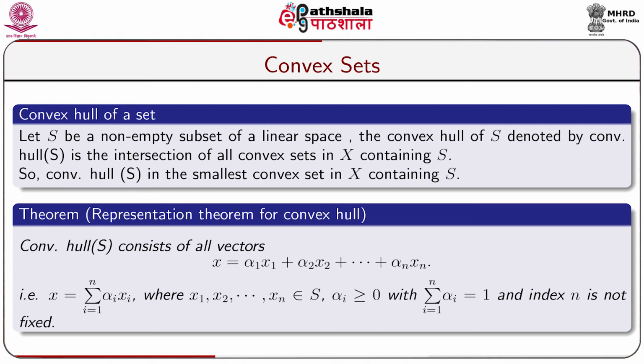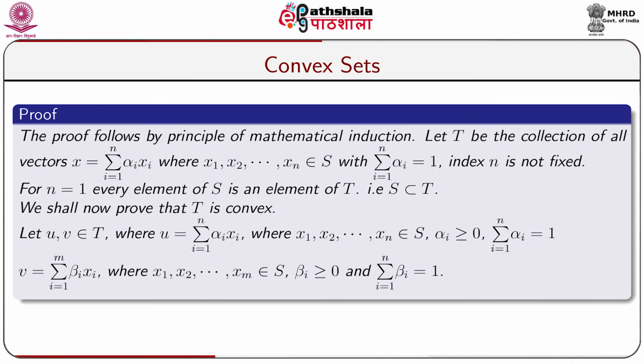Now, let us take a theorem called the representation theorem for convex hull. The convex hull of S consists of all vectors x equal to alpha 1 x1 plus alpha 2 x2 plus dot dot dot plus alpha n xn, that is x equal to sigma i equal to 1 to n alpha i xi, where x1, x2, dot dot, xn belong to capital S and alpha i greater than or equal to 0 with sigma i equal to 1 to n alpha i equal to 1, and the index n is not fixed. The proof follows by the principle of mathematical induction.